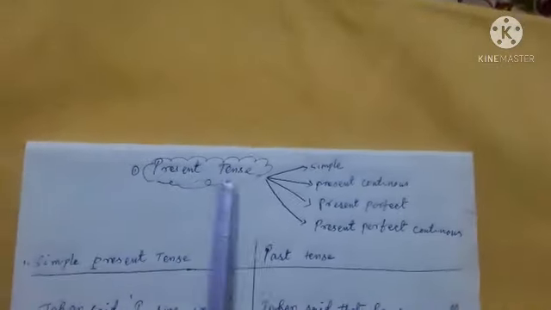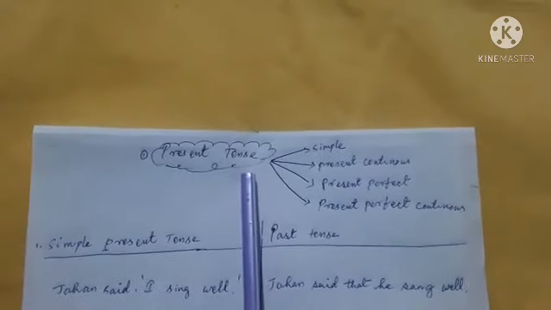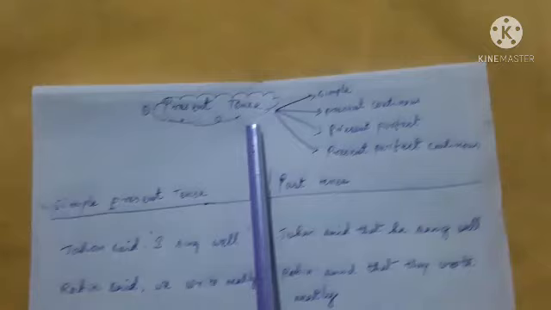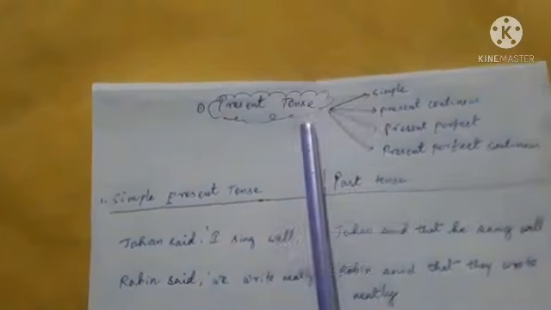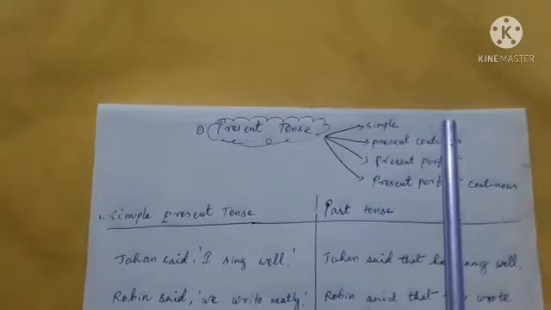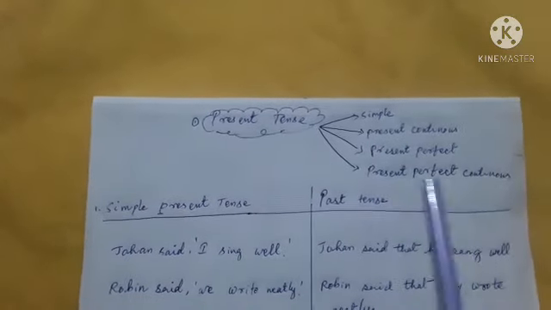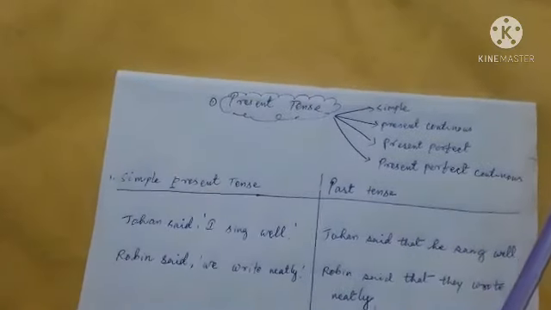So let us discuss the present tense, how present tense changes in indirect speech. So present tense has four forms: simple present, present continuous, present perfect, and present perfect continuous.